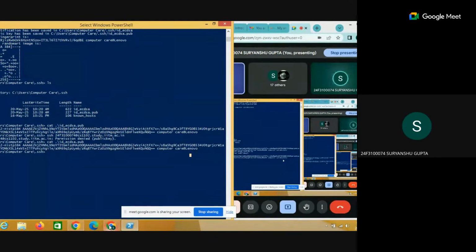I have already done it, sir. But I pasted the key, sir. This is the point. SSH dot my roll number. When I enter, this is showing. No, just perform this again once. Okay, sir. Can you show me again?